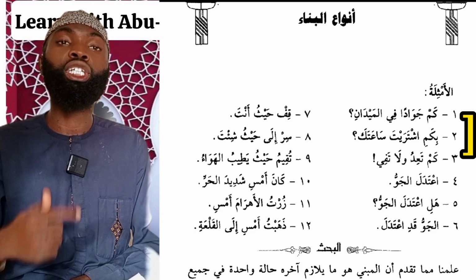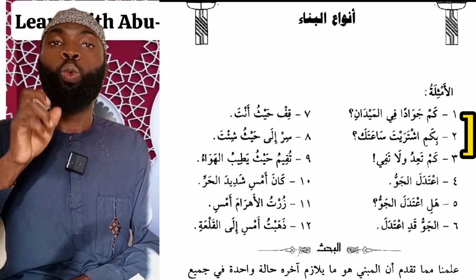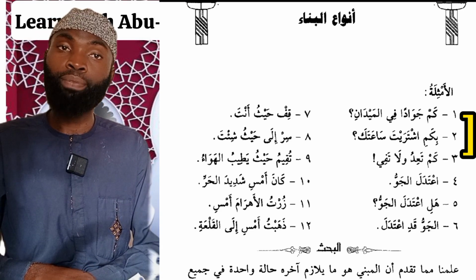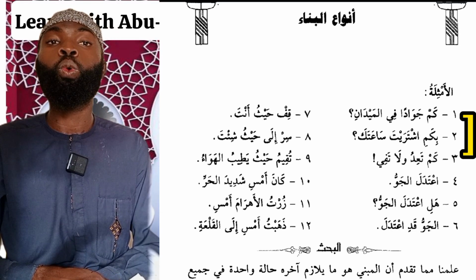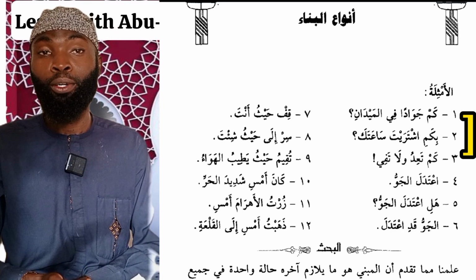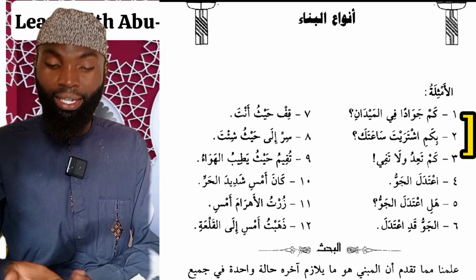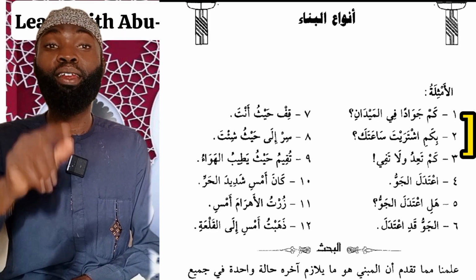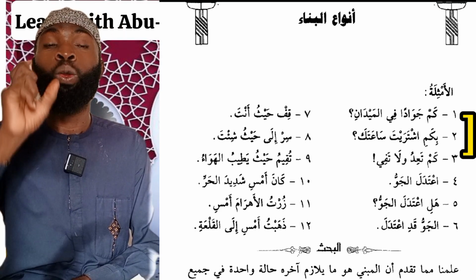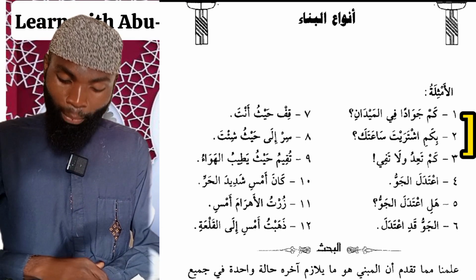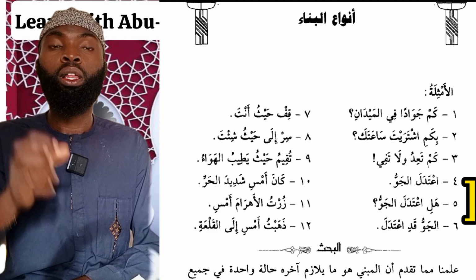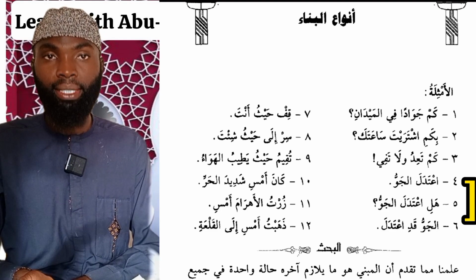Number two, we have Bekam Ishtarai Sa'atak. With how much did you buy your watch? So Kam is also appearing. And number three, we have Kam Ta'idu wala Tafi. How many times do you promise and you do not fulfill? So Kam in all of these three examples appeared fixed, and they are fixed upon sukun. Number four, we have the weather has become temperate.